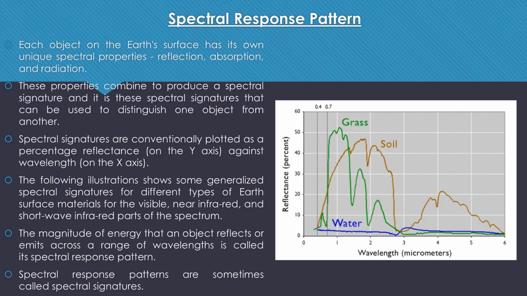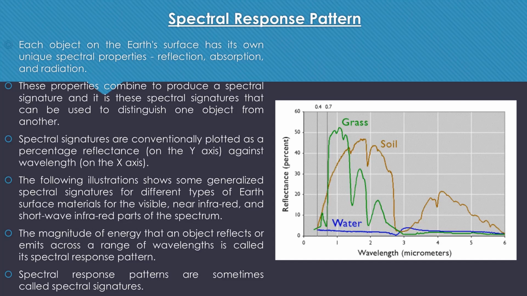As we know, in the electromagnetic spectrum, different kinds of energies are combined in an array dependent upon their wavelengths. They can be arranged from small wavelength to long wavelength or from long wavelength to small wavelength. So whenever a particular feature like trees, water bodies, soil, or grass gives reflectance in any wavelength, that type of pattern is known as a spectral response pattern.